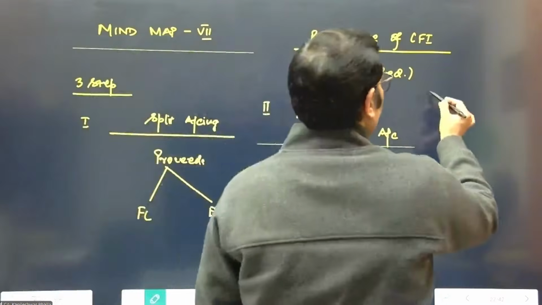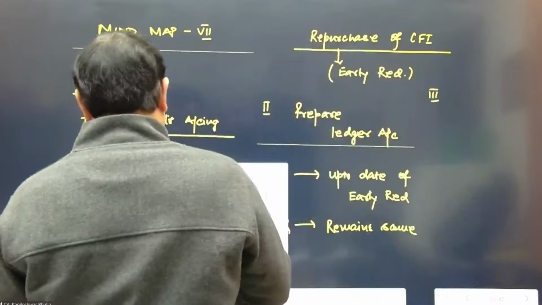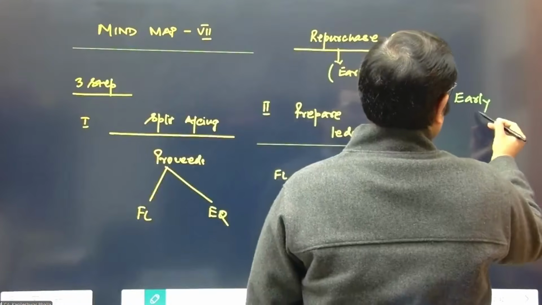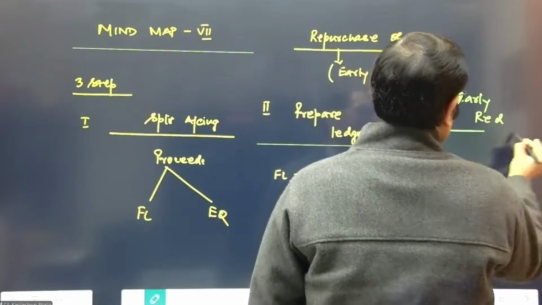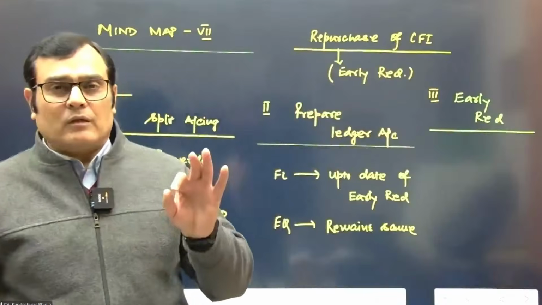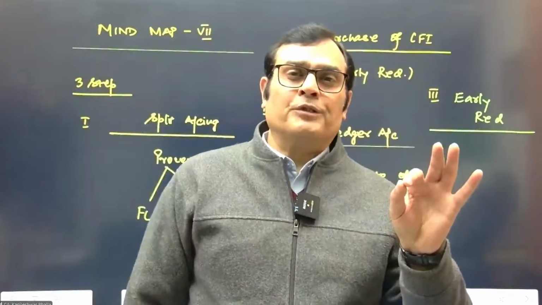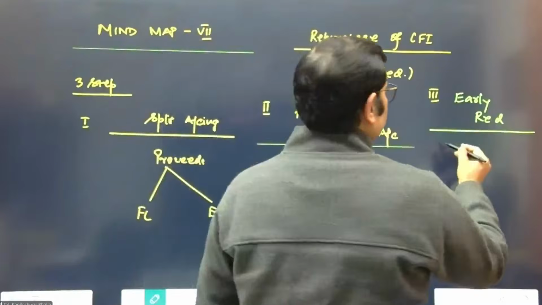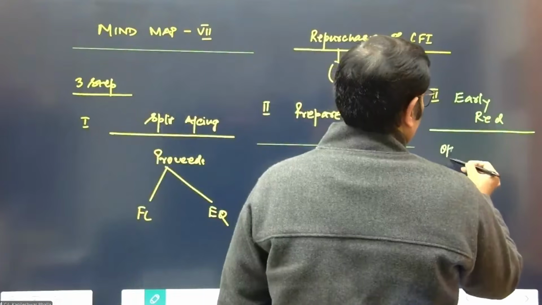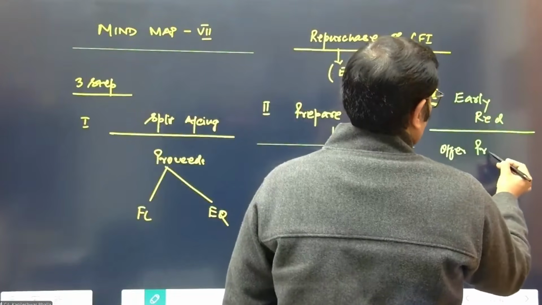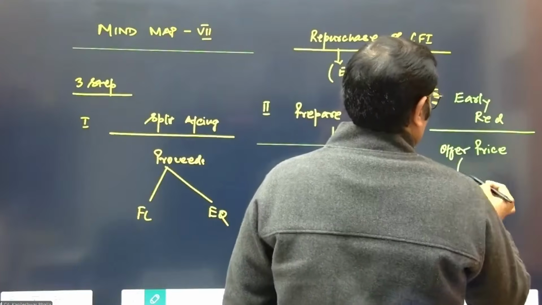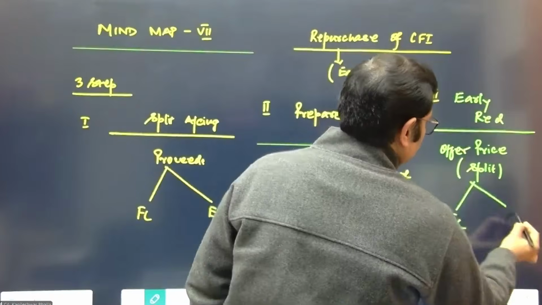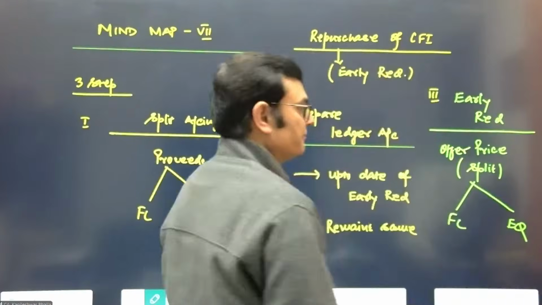Then comes step number 3, that is on the early redemption. On the date of early redemption, what do you need to do? You need to first do the split accounting. So the offer price which is offered will be split between the financial liability and the equity component.